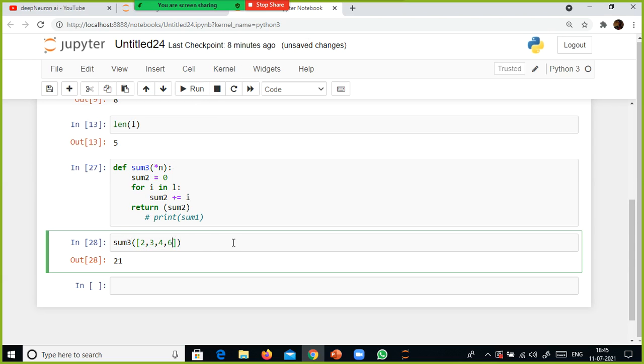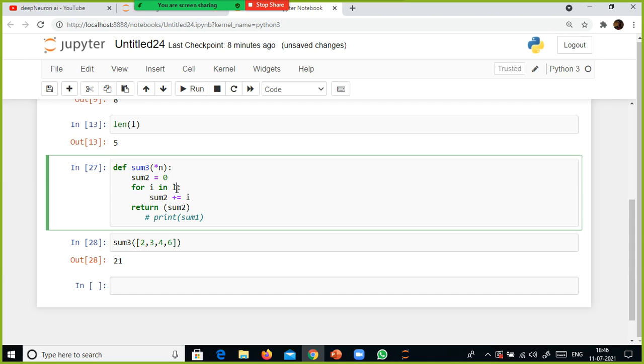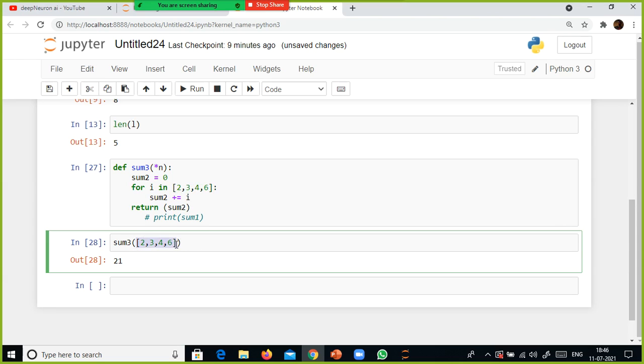Still it shows 2. Yeah, it takes 2 here, and then sum2 it puts 0. And the first value in the list is, right, okay, here I have to use L dot items, or let's say simply we'll put 2, 3, 4, 6 here. Okay, simply we can do this way also.